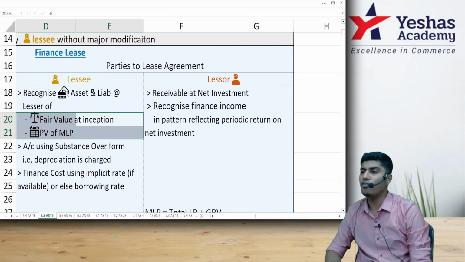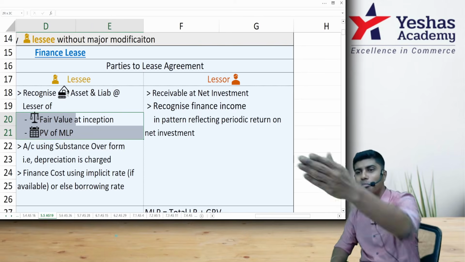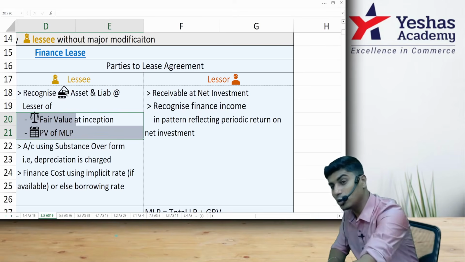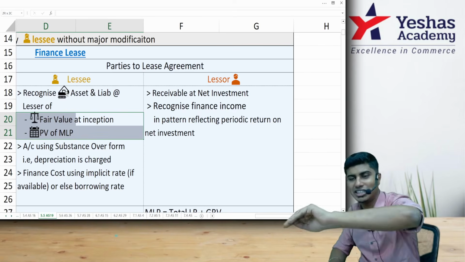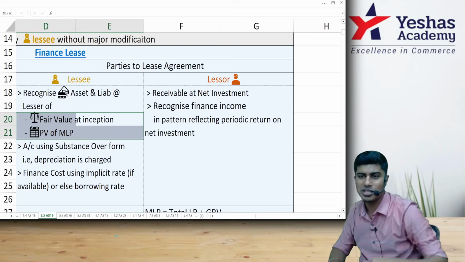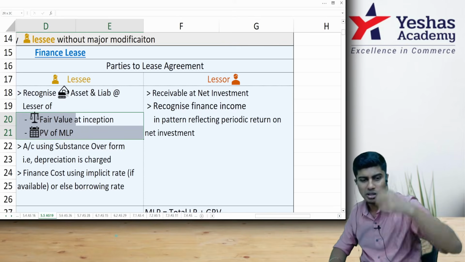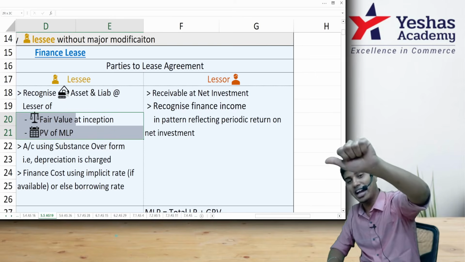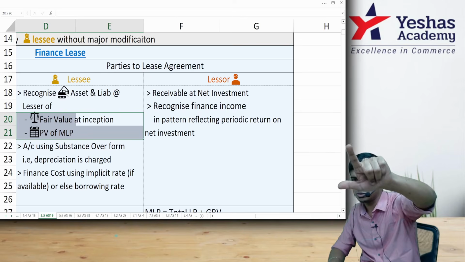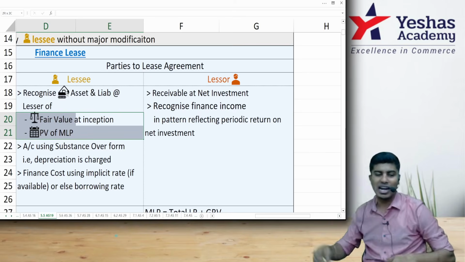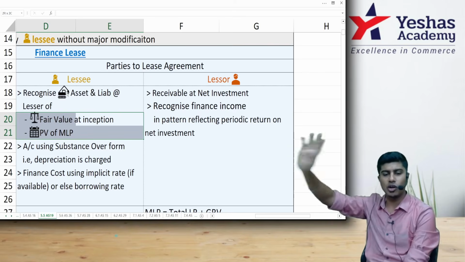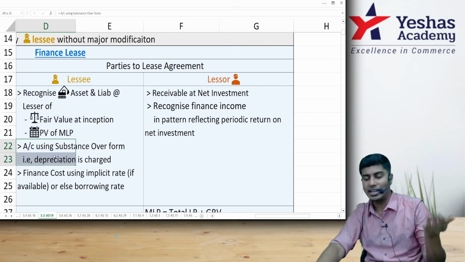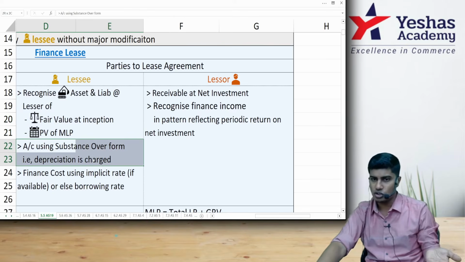Or the present value of MLP. What is the present value of MLP? The money that you signed in the agreement to pay. But the money that you sign includes interest. From that, if you eliminate the interest element by discounting, what arrives is the present value of MLP. So you owe me the present value of MLP, correct or not? And the asset cash price would be fair value at the time of inception. You will take whichever is less. At that value, you will record your asset. At that value, you will record your liability. Are you getting it? And over a period of time, you go on adding interest and then you will pay the periodic installments.